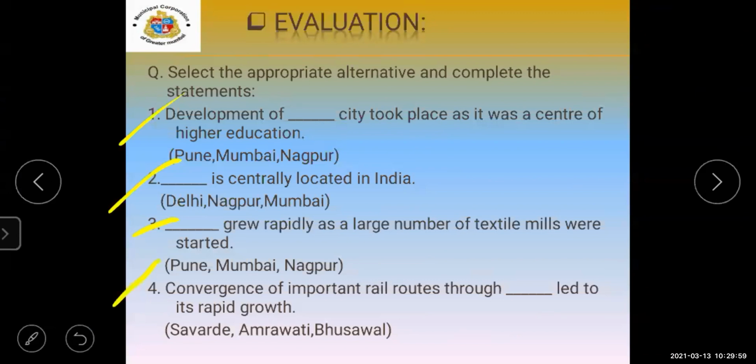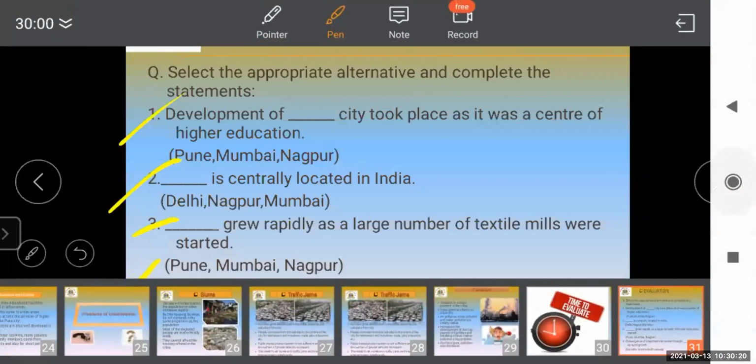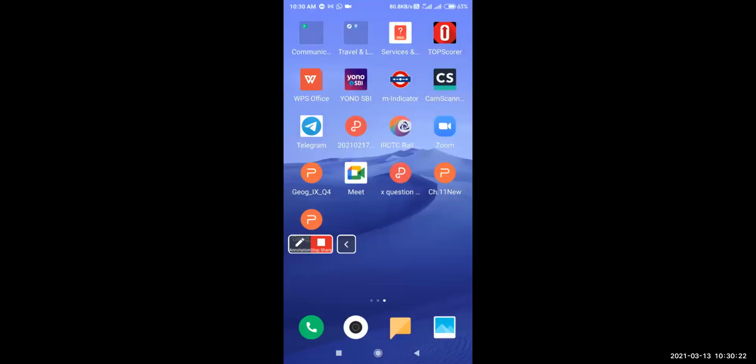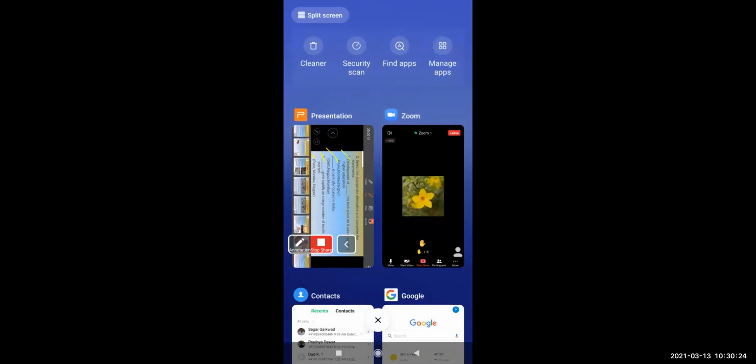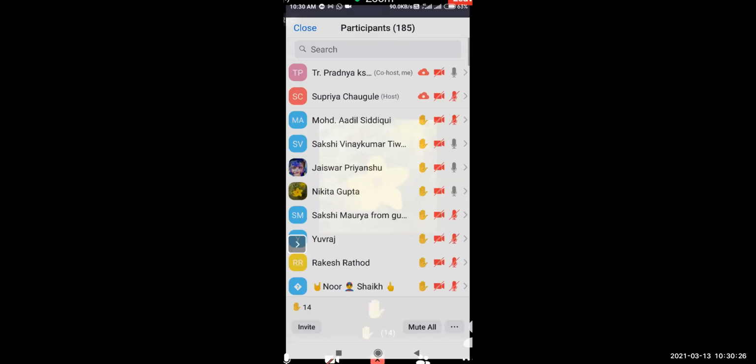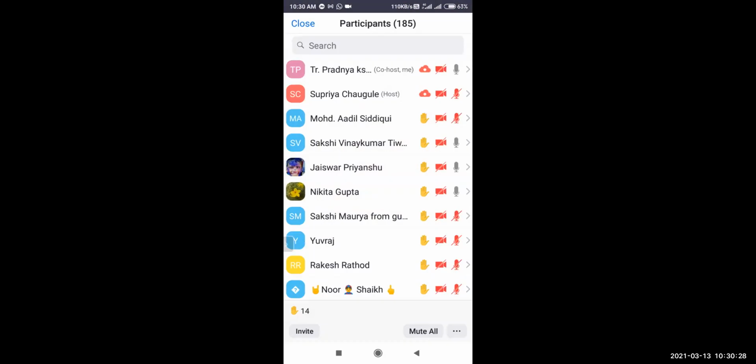Would you like to give the fourth one also? Convergence of important routes through Bhusawal leads to its rapid growth. Yes, correct. Bhusawal is the correct answer. Good. Now the next student.